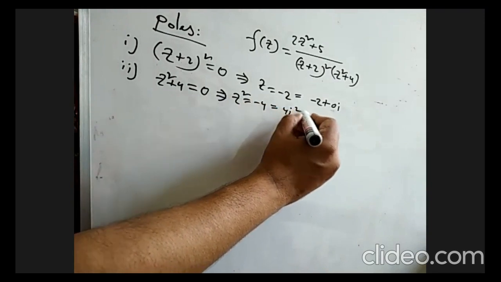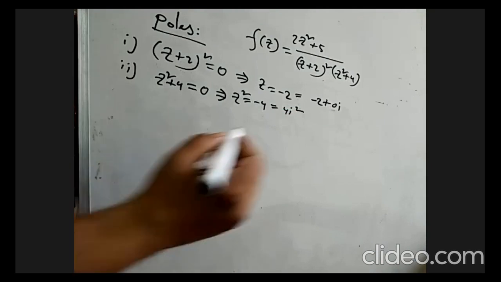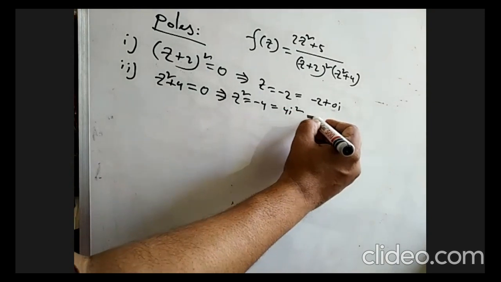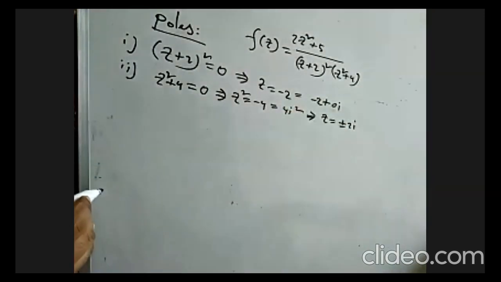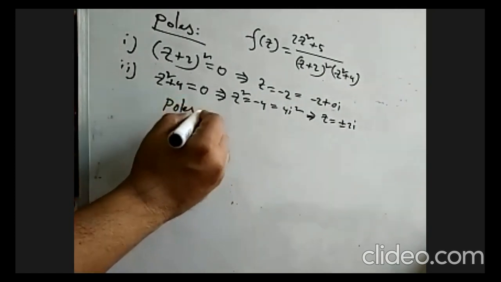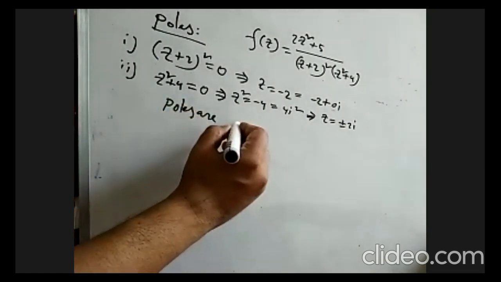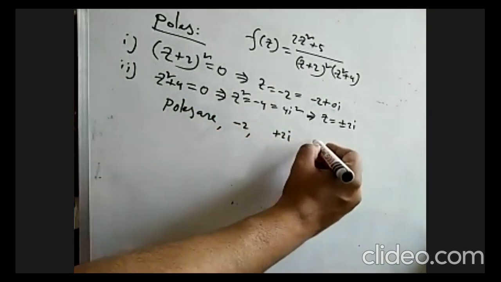I square equals to what will be? Minus 1. Okay. So z equals to what will be? Z equals to plus minus twice I. That means poles are minus 2 and plus twice I, and another is what?